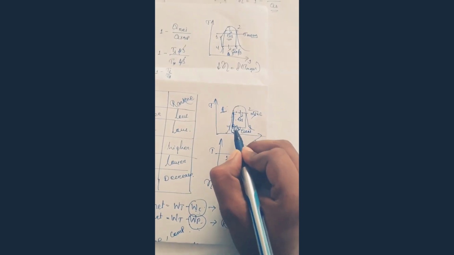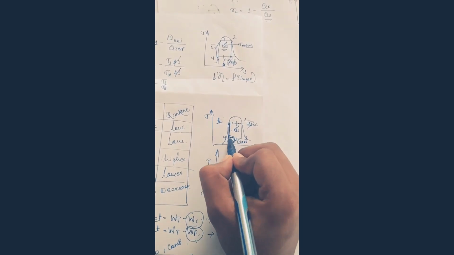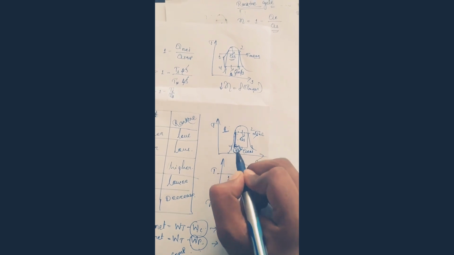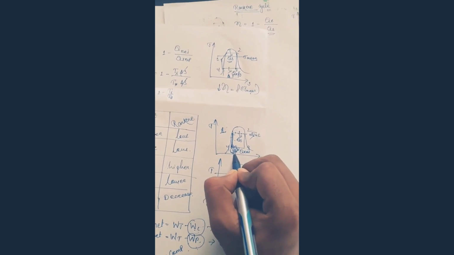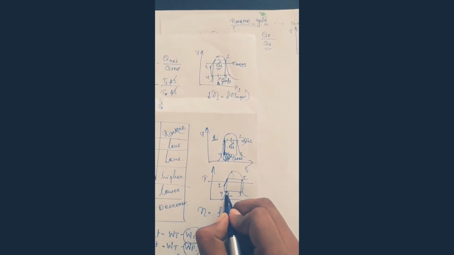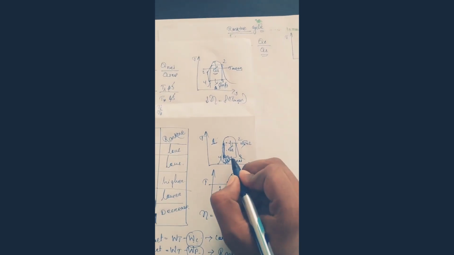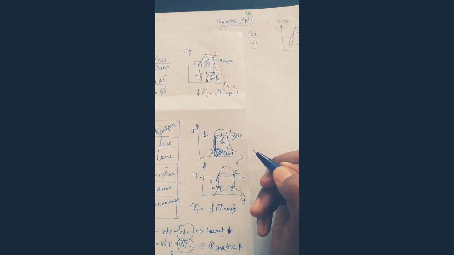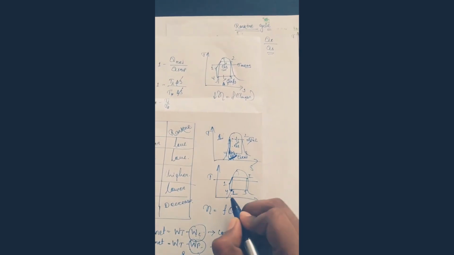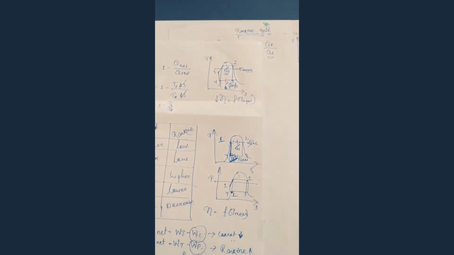After the condenser, at the entrance of our compressor, we have liquid plus vapor both. As compared to our Rankine cycle, in the Rankine cycle only liquid we are giving, but in the Carnot cycle we are giving liquid plus vapor. Here volume is increasing as compared to our Rankine cycle. So pump and compressor both are open systems.